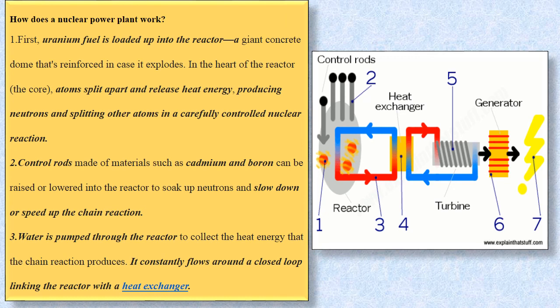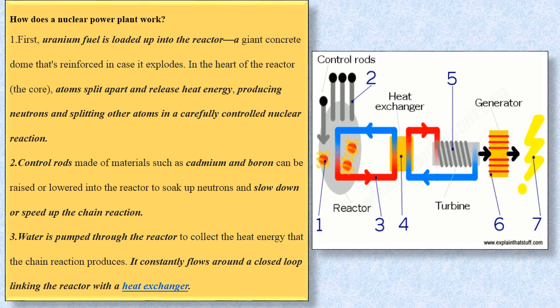If you look at number three, the water is pumped through the reactor to collect the heat energy that the chain reaction produces. Because of nuclear fission, the heat generated will heat this water, which is moving around the nuclear rods inside where the nuclear fission takes place. It constantly flows around a closed loop. The water will constantly move in that loop, but it is linked to the reactor with a heat exchanger. If you look at the yellow color, that's the heat exchanger.